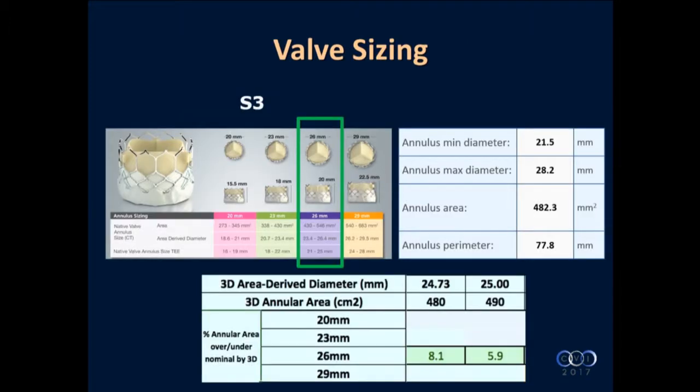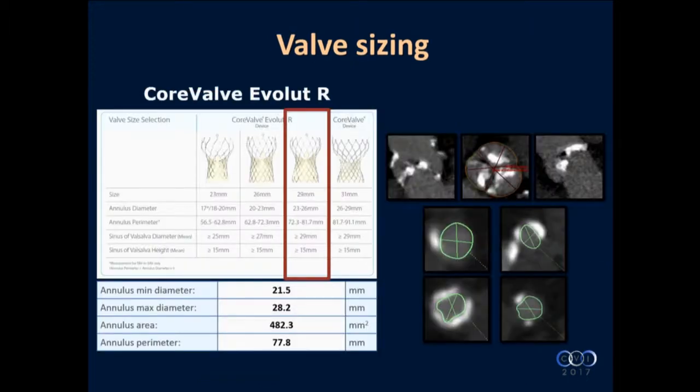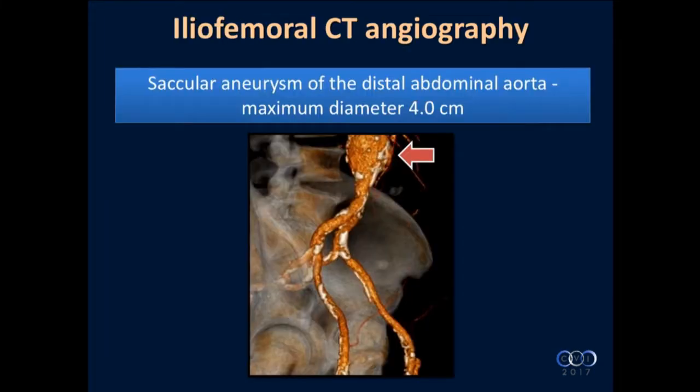Based on the valve sizing charts, for the area, he qualified for a 26 millimeter S3 with 8% oversizing. And for the heart valve meeting every week, we just put every valve possible on the chart, just in case we need to use some other device. So for the perimeter, he qualified for a 29 millimeter CoreValve Evolut R. At the time the procedure was done, the Evolut Pro was not approved yet in the US.